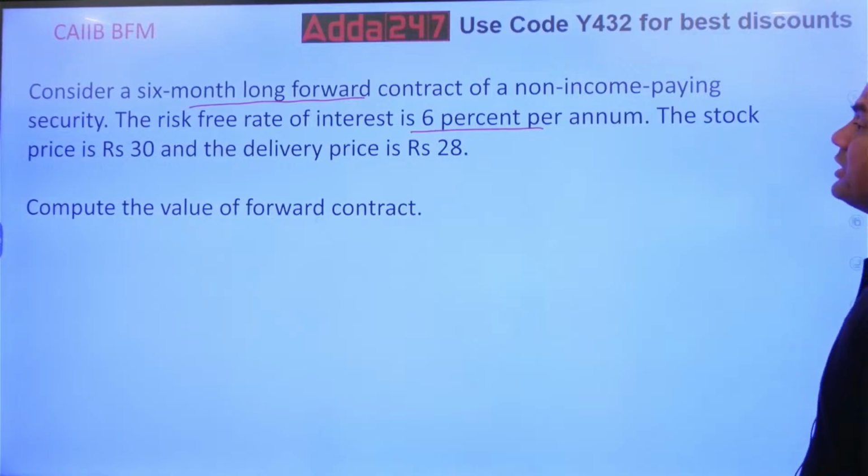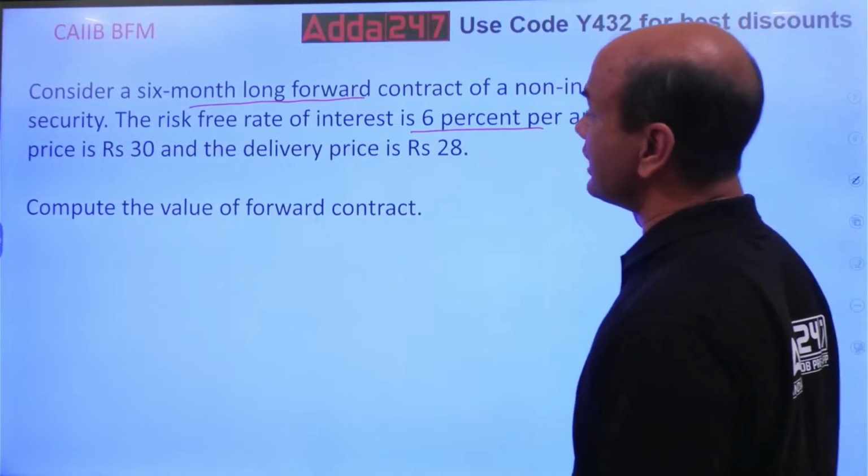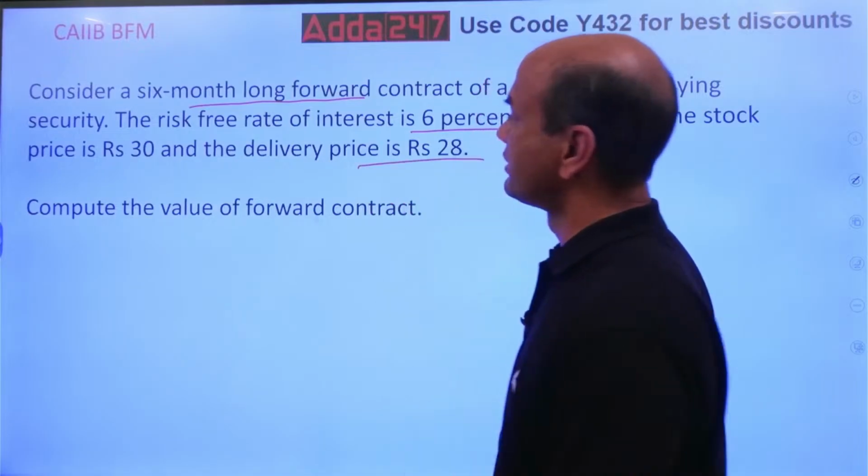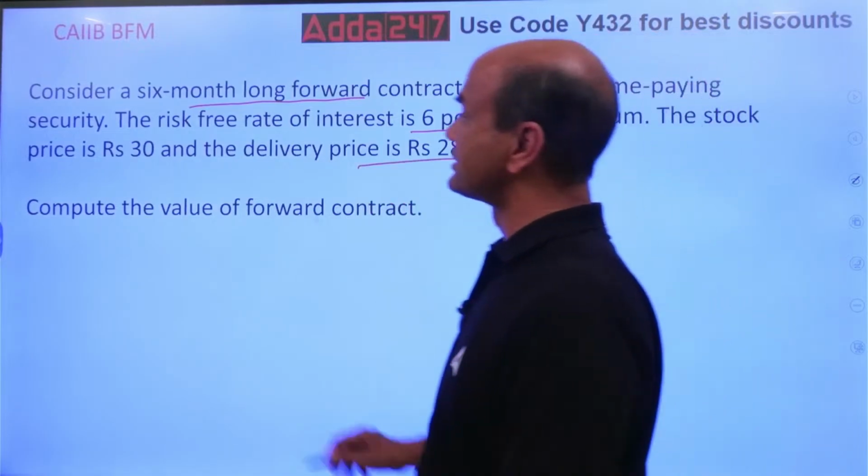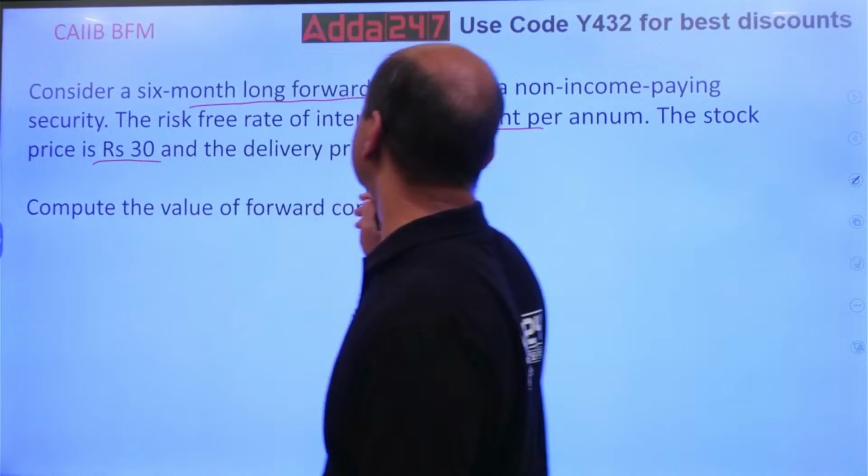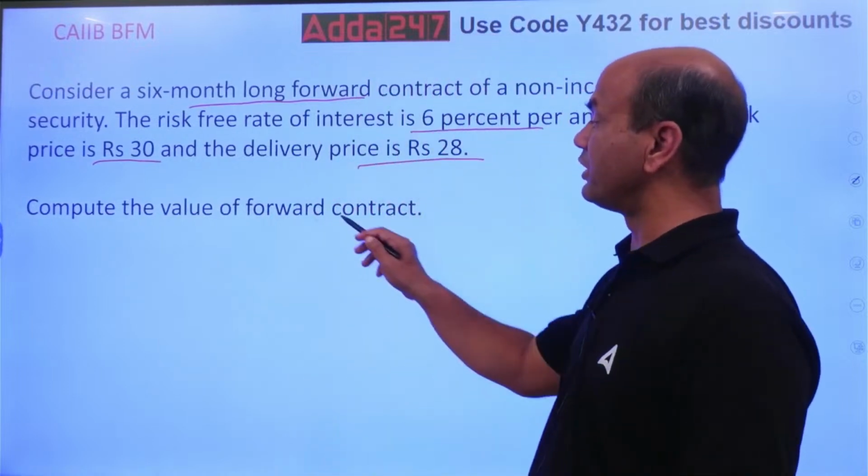6% per annum. The stock price is 30 and the delivery price is 28. So stock price is 30 and delivery price is 28. Calculate the value of the forward contract.